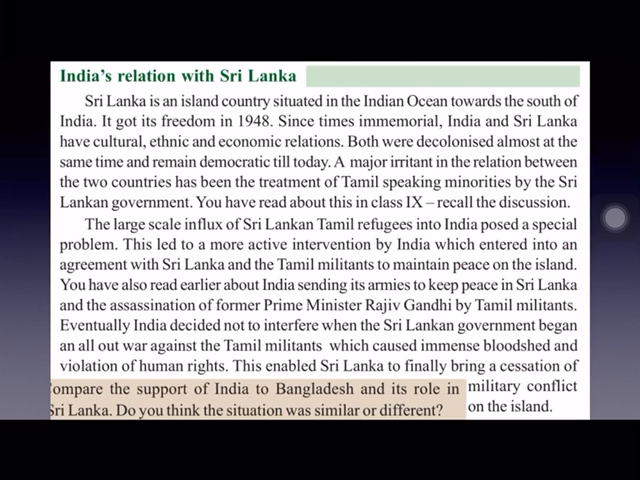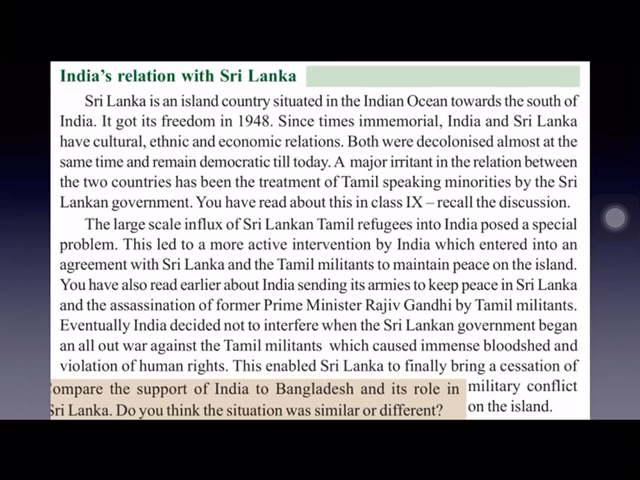Now let us see what are India's relations with Sri Lanka. This already we have learnt in 9th class, if you remember well. Sri Lanka is an island country, and Sri Lanka is separated from India by Pak Strait and Gulf of Mannar. These two separate Sri Lanka from India. Sri Lanka is an island country situated in the Indian Ocean towards the south of India. And it got its freedom in 1948. It was also a colony of the Britishers, and it got its freedom in 1948 from the colonial rule.